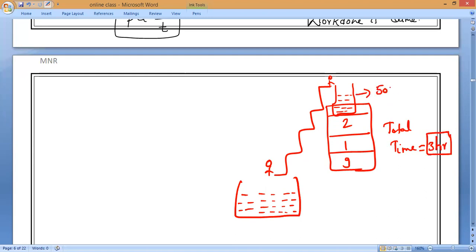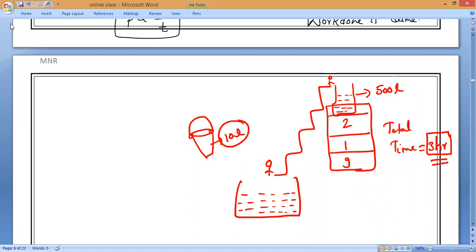How many hours has it taken? 3 hours. Now observe: the capacity of the bucket Omar has taken is 10 liters. How many liters?